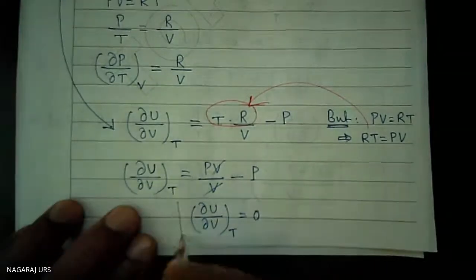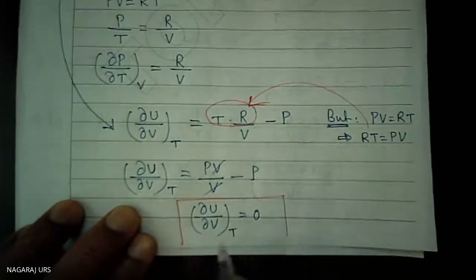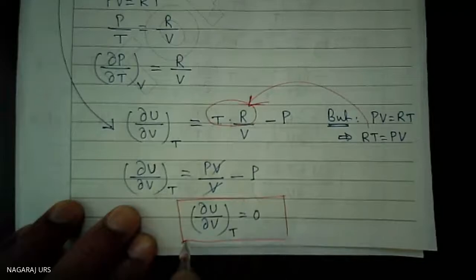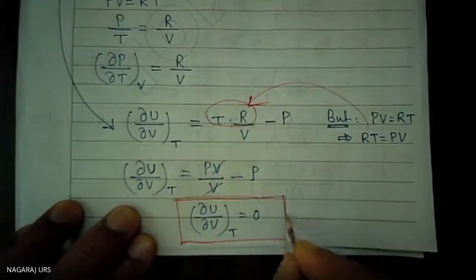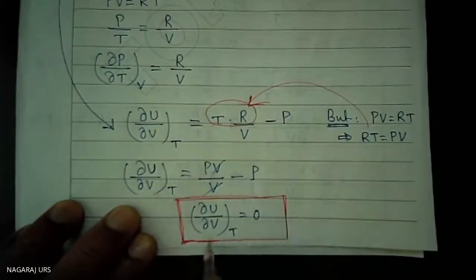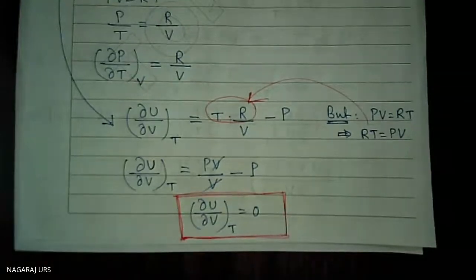This is the equation that we require. Carries 4 marks. Conclusion, you have to write.